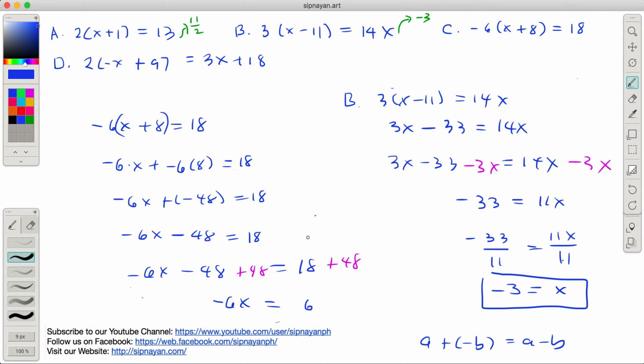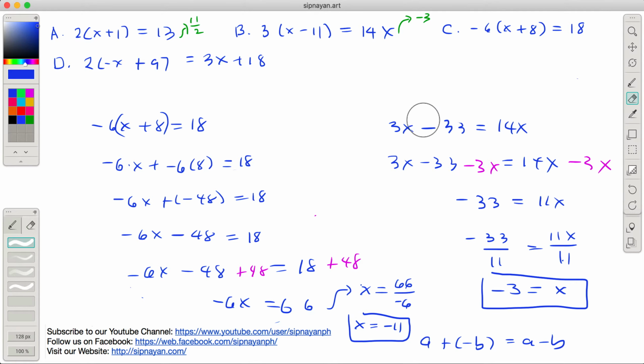This is 6 carry 1. 66, di ba? So, ano to? X, dividing both sides by negative 6. This means that x equals 66 divided by negative 6, which means that x equals negative 11. Okay?